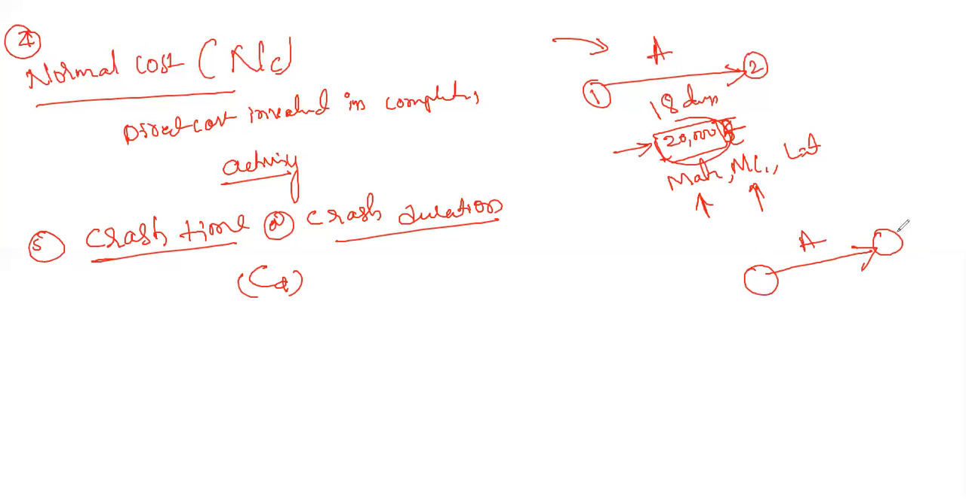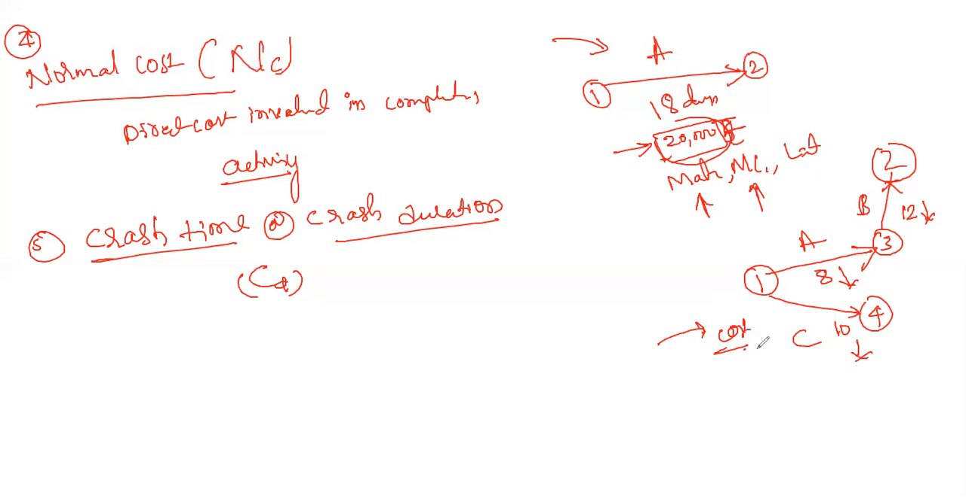Say an activity A is there, an activity B is here, and somewhere a C is here. Like this we have a number of activities. In this case, we have to reduce the duration. In some cases it requires 8 days, this requires 10 days, this requires 12 days. That is the crushing: we reduce the duration as much as possible by adding more cost. More costly.